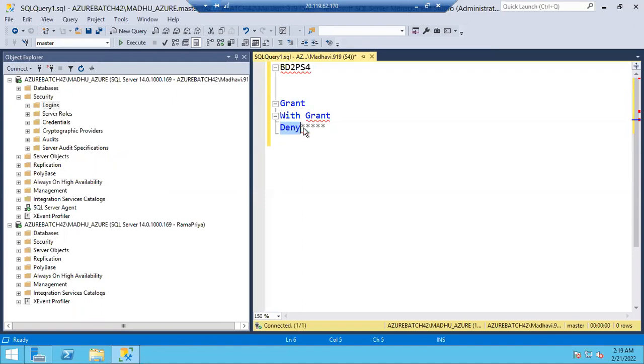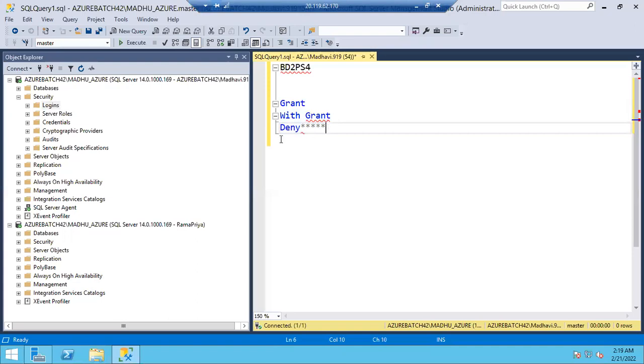Okay, I'll show you this deny later. Once we discuss the database roles, we'll discuss deny later. I'll show you the demo on deny later. Yes, please. Any questions?